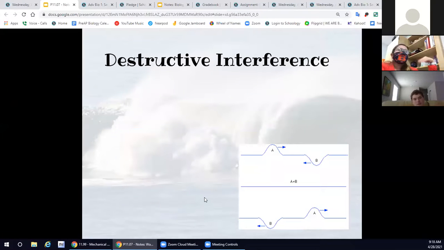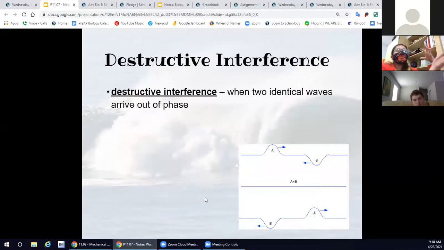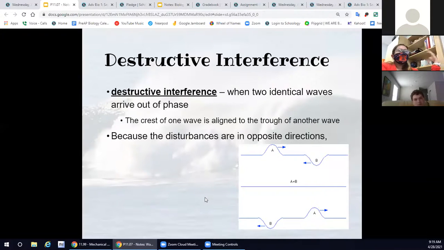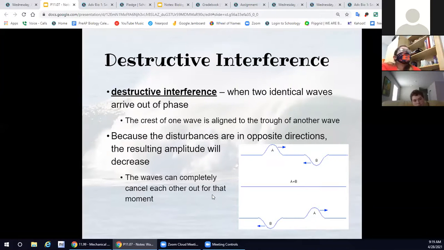Destructive interference is the opposite. This is when waves meet out of phase. For example, we have one crest and one trough. They're in opposite directions, and sometimes the amplitude is going to decrease so much that it's going to completely cancel out the wave for that moment.